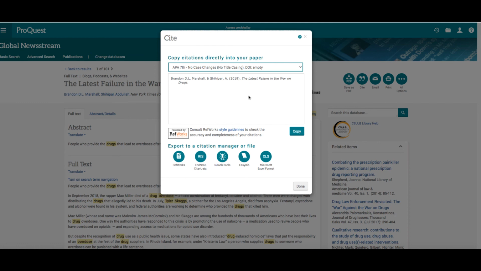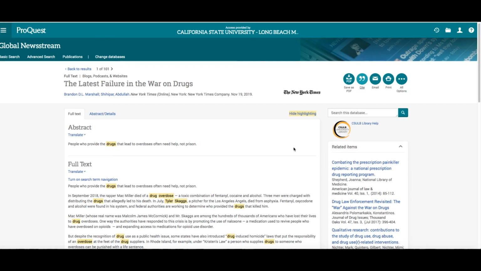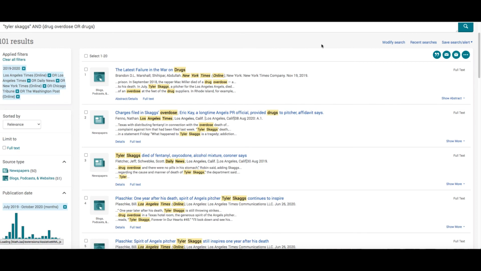Actually, this is a pretty bad citation right here. But most of the time, they're fairly close, okay? You can email the story to yourself, etc. So that's generally how you would use Global Newsstream.